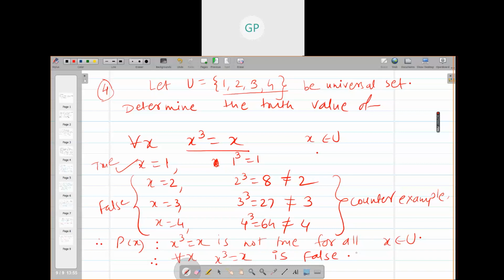Your voice is breaking. It is only true for x equal to 1, yes. It is false otherwise, and therefore when I write for all x, it becomes false. Okay? So, girls, it is 156. I think we can stop here now.